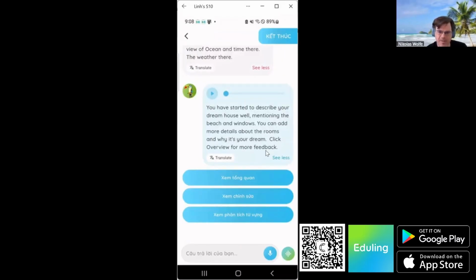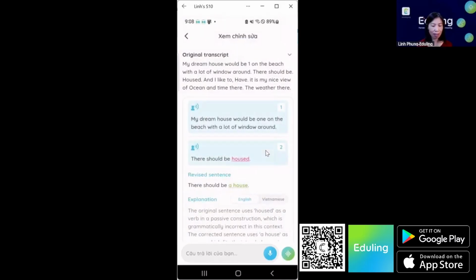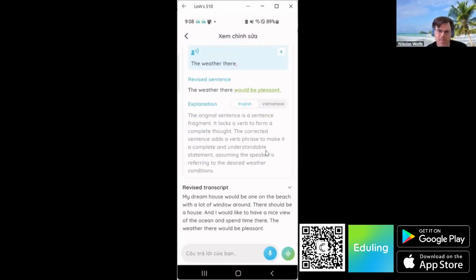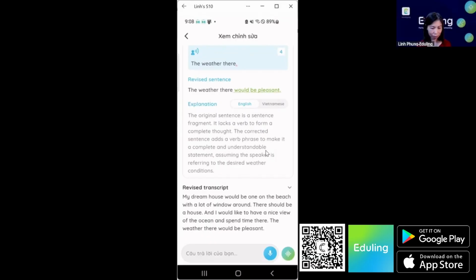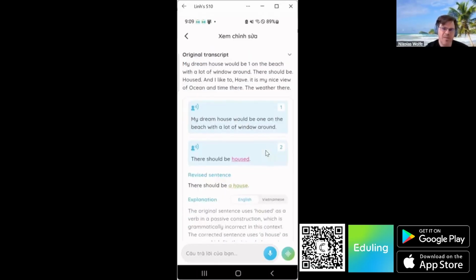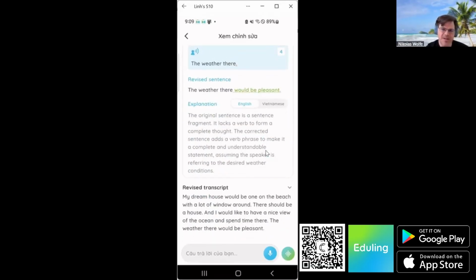Can we go back real quick to the last one at the bottom? So it says the weather there would be pleasant. This is kind of the difference, what I was saying, where we're not just using a grammatical analyzer to say why something is wrong, because a lot of times people are going to make fragmented sentences, or there may be an incomplete thought in the transcript, and what it's actually doing is offering a revision, right?